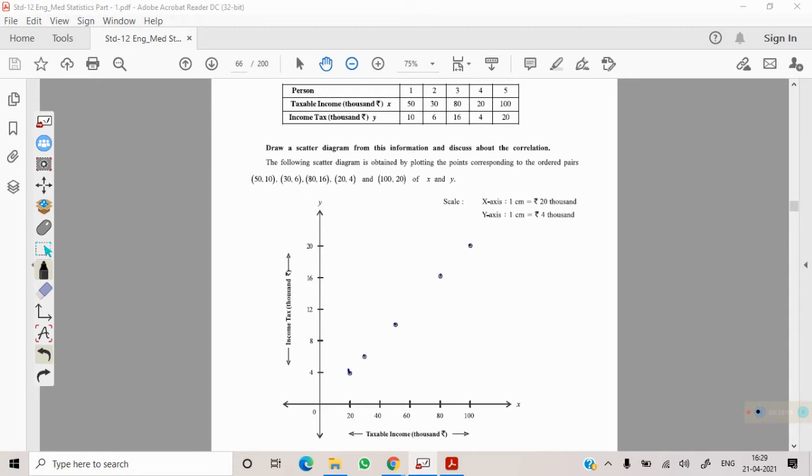So you can see here all points are on the same line. Because income is taxable at 20%. So whatever your income will be, 20% of it will be charged as tax every time. So they are perfectly related. So here the value of R will be +1. So this is called perfect positive correlation.